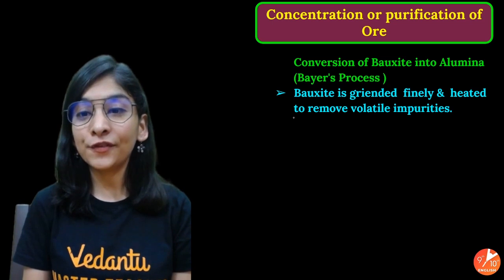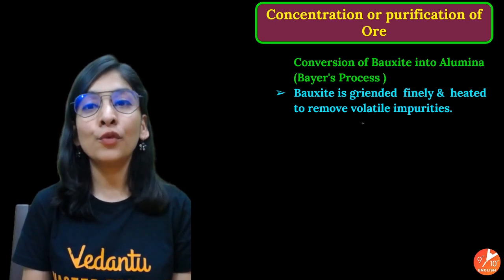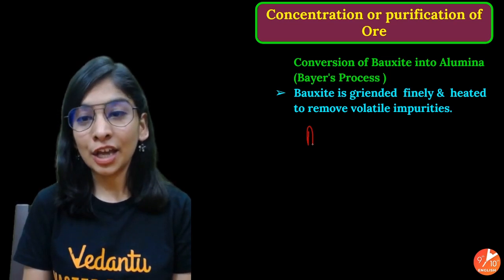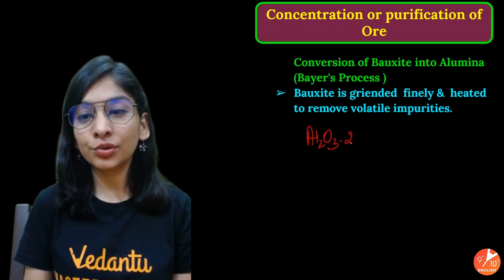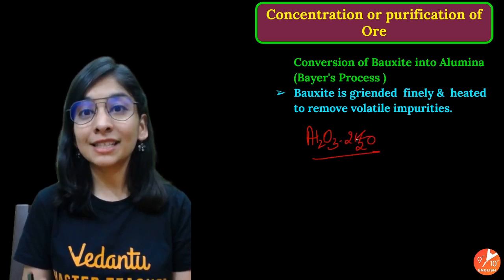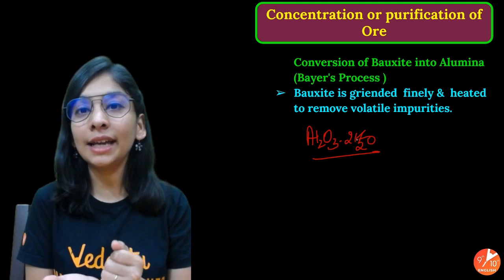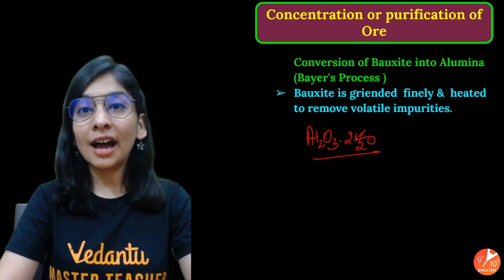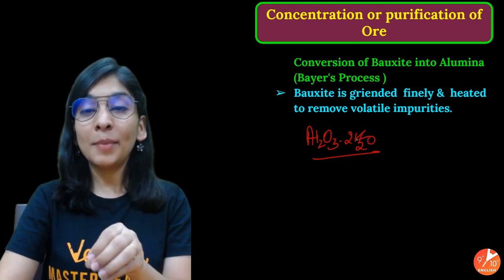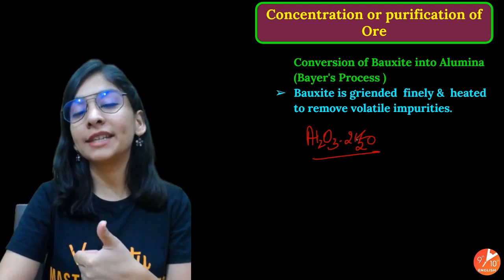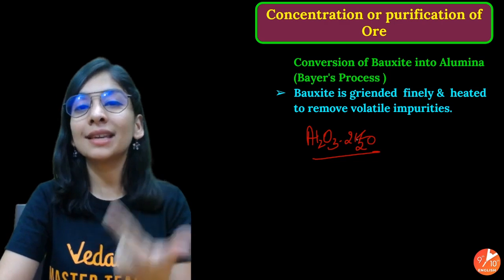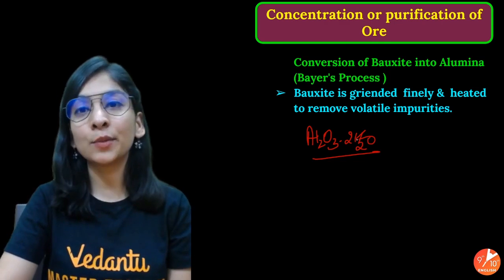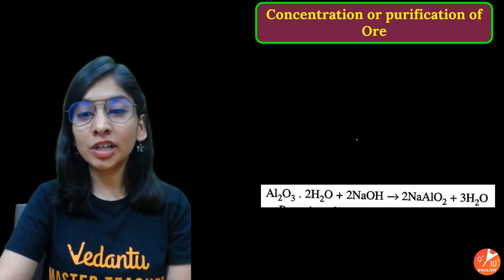And for Bayer's process, what you all should know is what was the very first step? Bauxite is grinded finely and heated to remove volatile impurities. So you will be having this Al2O3.2H2O. The very first step is to grind it completely and then heat it. So all the volatile impurities will be gone. Our main aim here will be to get rid of all types of impurities: soluble impurities, insoluble impurities, as well as volatile impurities. Volatile impurities are gone.